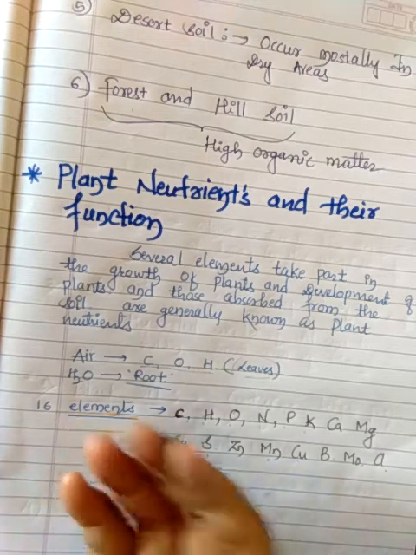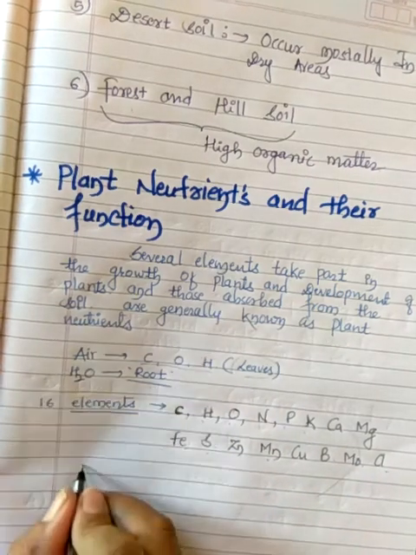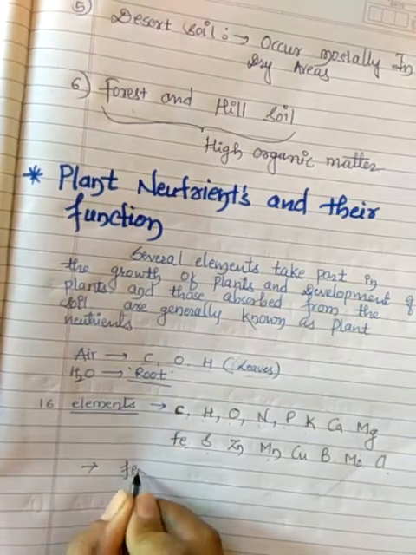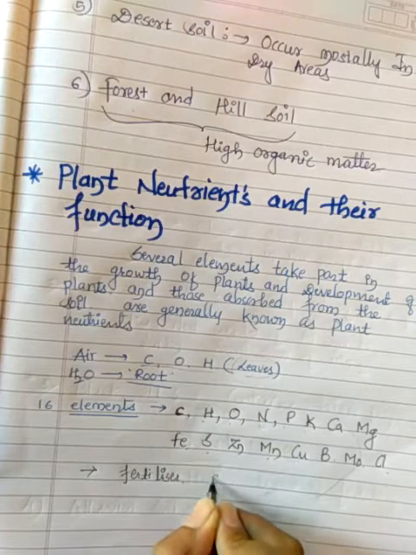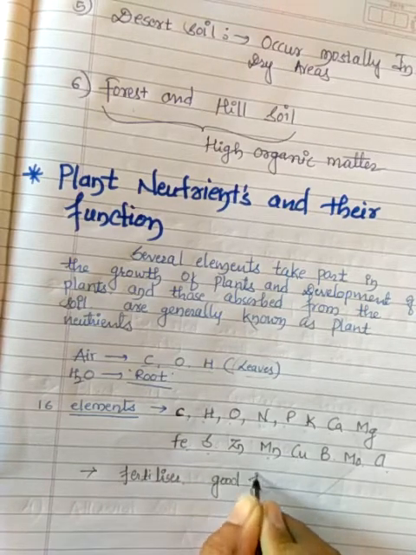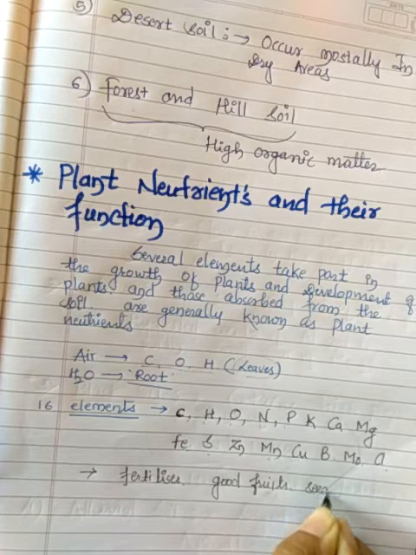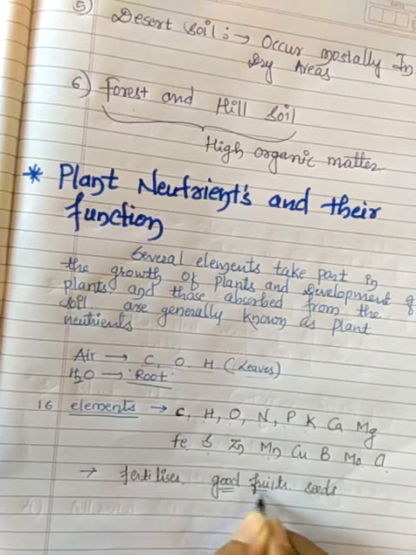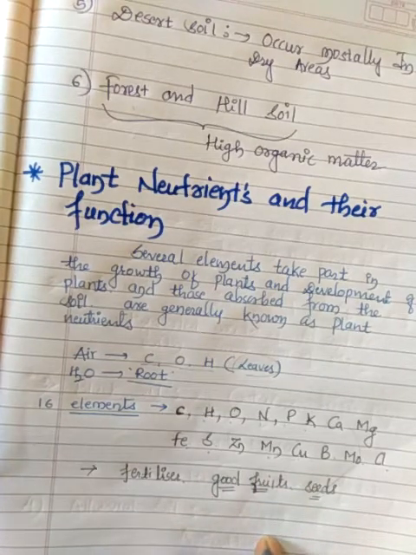What I mean to tell you is that all these elements will not be easily available to the plant, isn't it? In such a case we have to provide these elements in the form of fertilizers. For what purpose? For getting good quality fruits as well as seeds, isn't it? We require to provide all these essential elements itself.